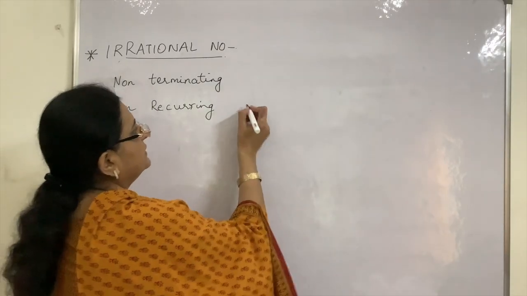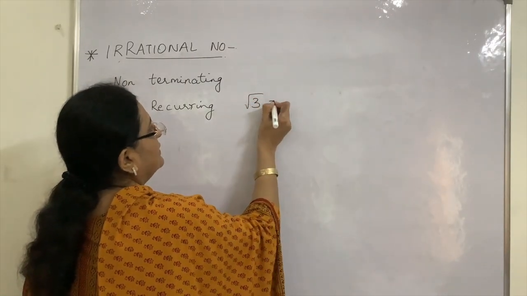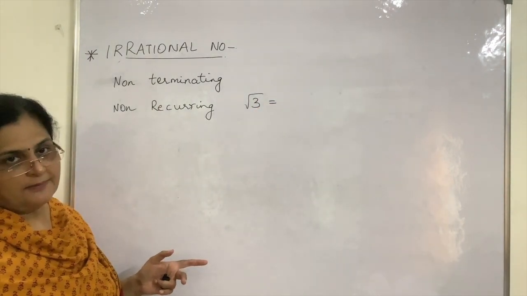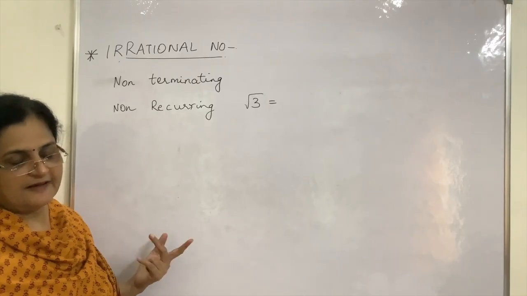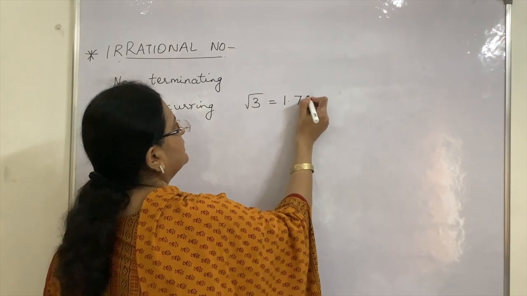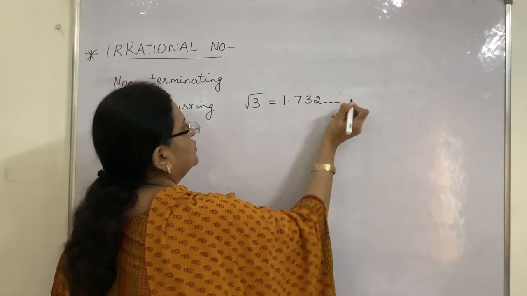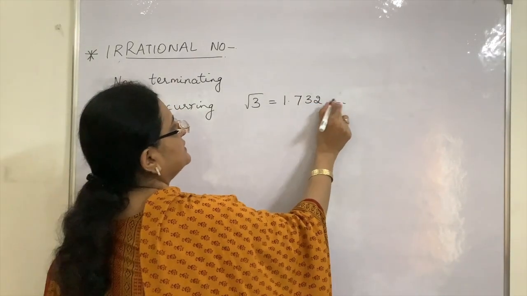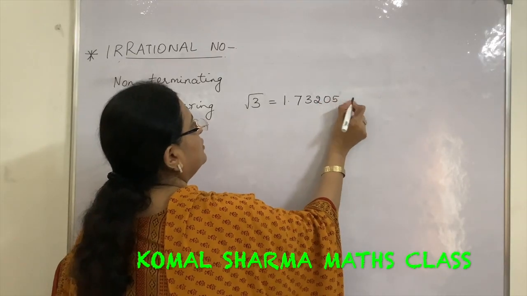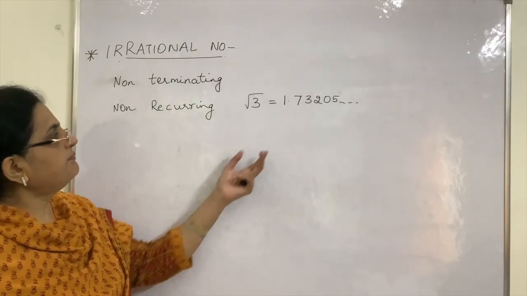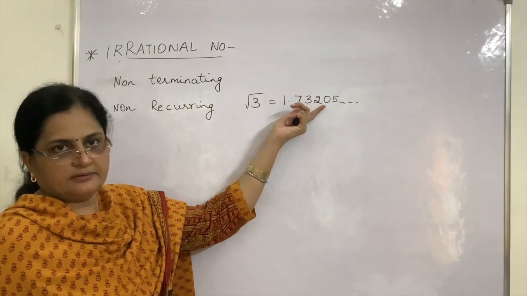If I talk like root 3, I am taking root 3 because this is one value most of the students at your level remember, because we have been using it many times. So it is 1.732, and it goes on and on like this. If I write a few more digits, it is 0, 5, and it goes on and on and on. So is any pattern being repeated?